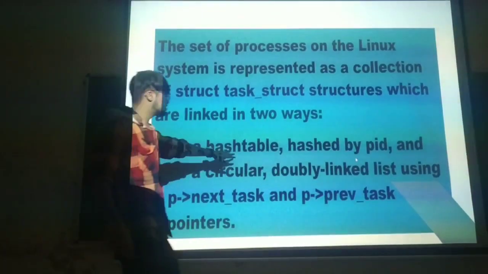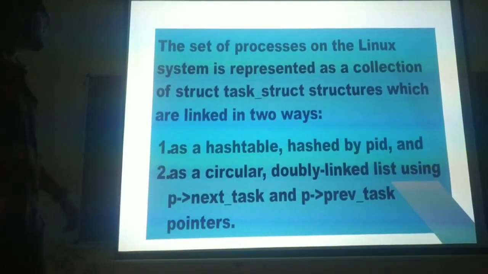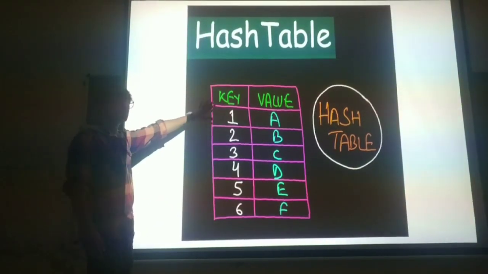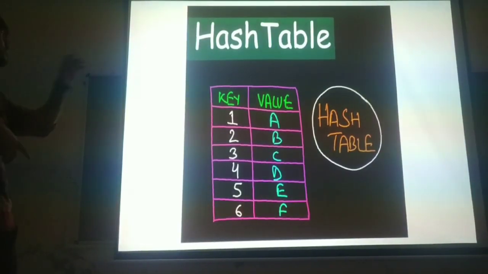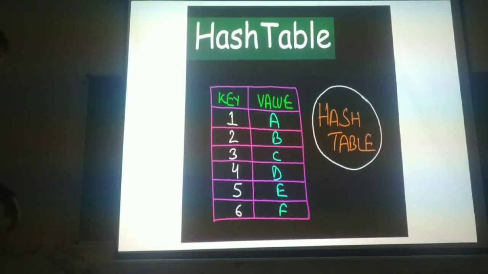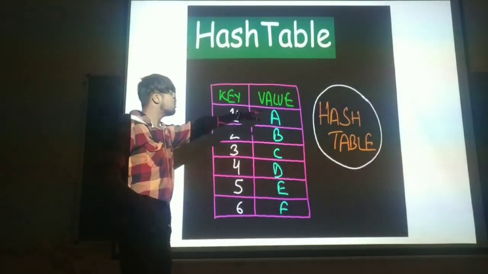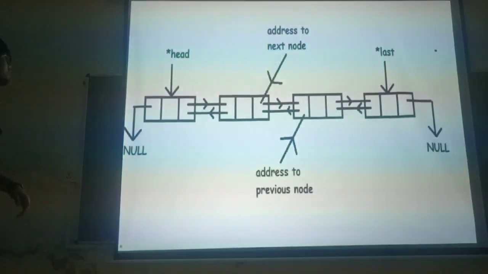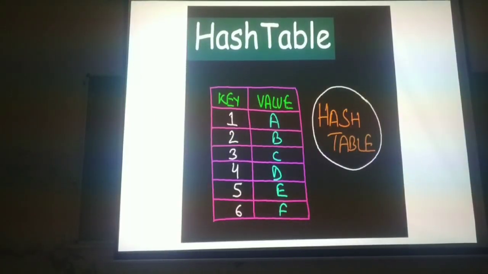One is the hash table. The second is the doubly linked list. In the hash table, we have some key value pairs. Those who know Python, it is called dictionaries there. In Java, it is called hash table, and in other languages there are many different names. But the main thing is key and value. There is a key and there is a value in it. And the second thing we have is a linked list. What is the role of hash table?